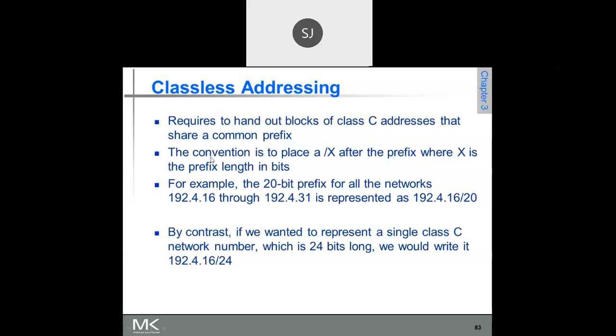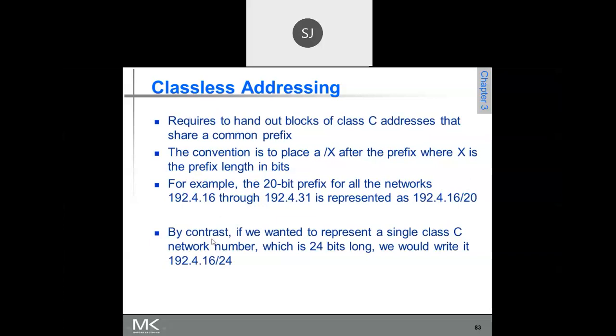Yes or no? The convention is to place a /x after the prefix, where x is the prefix length in bits. So 20 is our prefix length. That is what we write: 192.4.16.0/20. So this is our supernet ID. Is that clear?